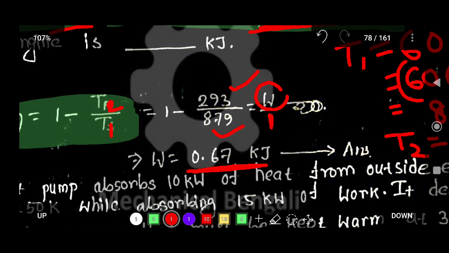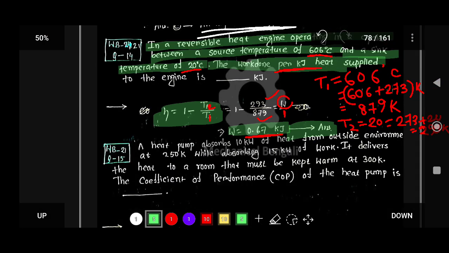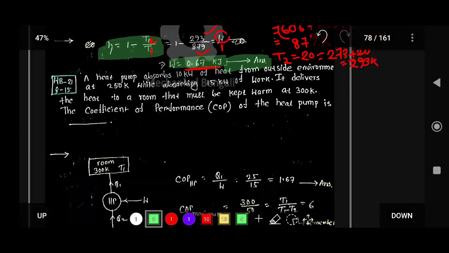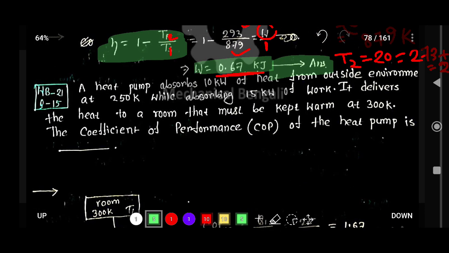So W equal to 0.67 kilojoule. So this will be the answer. Okay. So this will be the answer of this question. Okay. So now let's focus on the other question. So this is the last question on this lecture. So just focus on this question.